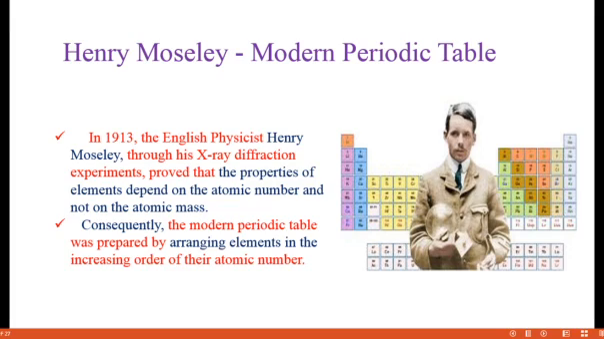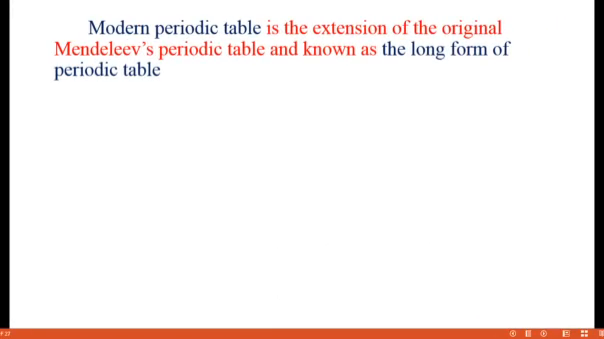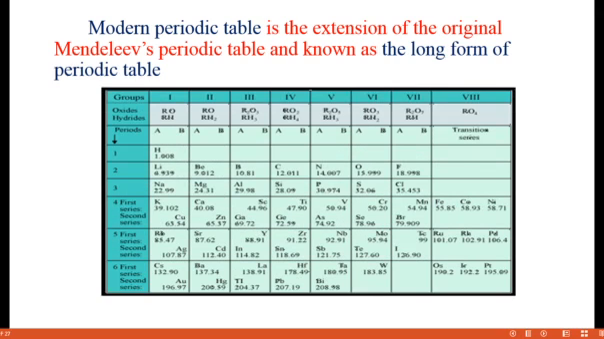So far the scientists arranged the elements only based on their atomic mass, but Henry Moseley arranged the elements in the increasing order of the atomic number. The modern periodic table is the extension of the original Mendeleev's periodic table. Already you know Mendeleev's periodic table. This is the Mendeleev periodic table. It has how many groups? 8 groups and 7 periods.